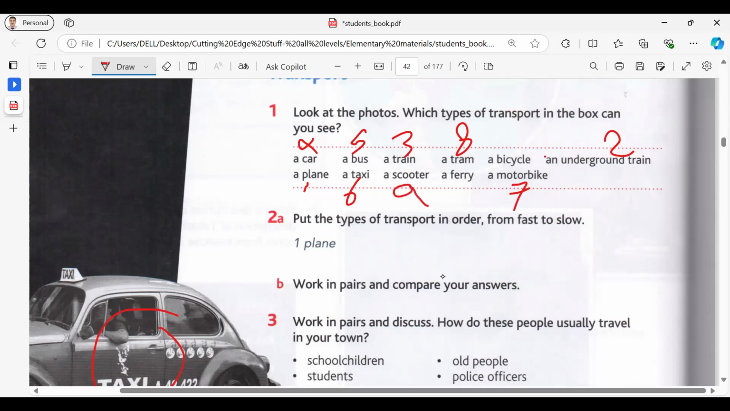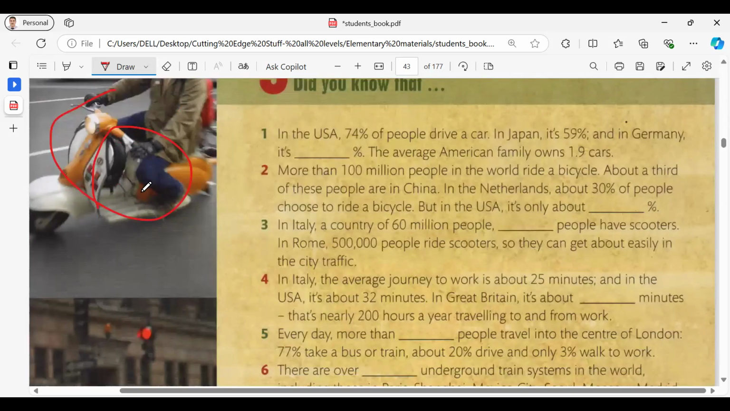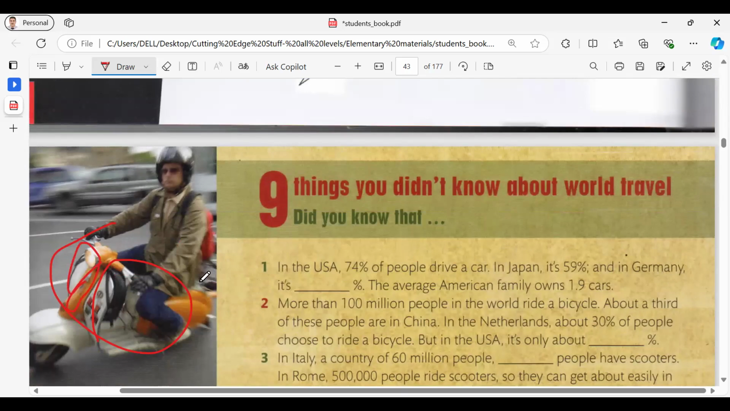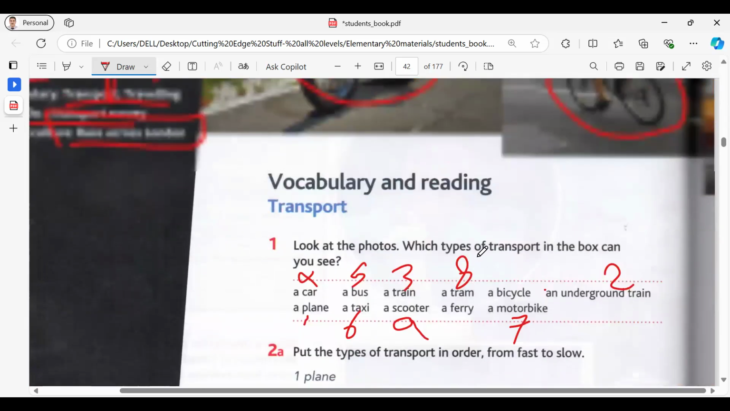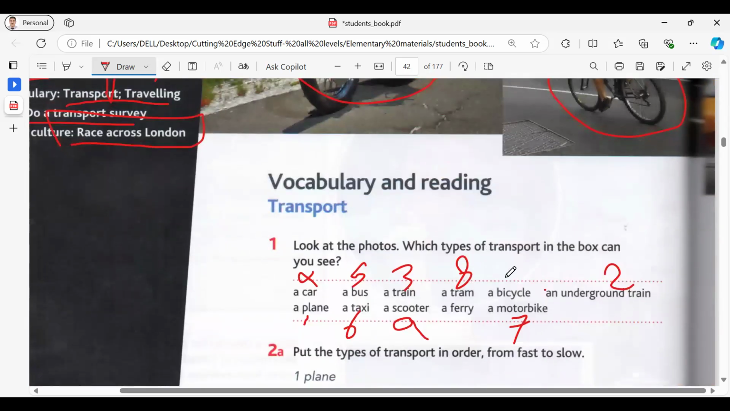I think scooter first. Scooter is faster than the bicycle. Right. Then you can, number 10, ferry, and the last one, yes, bicycle, right?